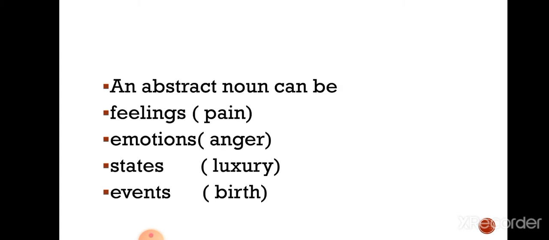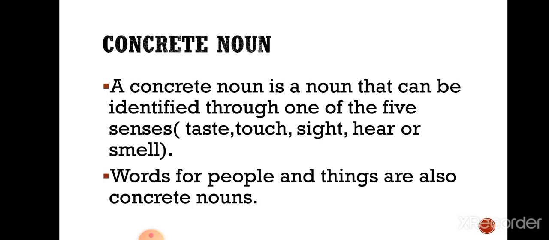An abstract noun can be feelings, that is pain. It can be emotions, that is anger. It can be states, that can be luxury. It can be event, that is birth. Now let us discuss the concrete noun. A concrete noun is a noun that can be identified through one of the five senses. Which five senses are we talking about? Taste, touch, sight, hear or smell.